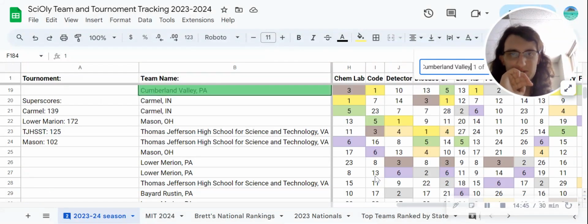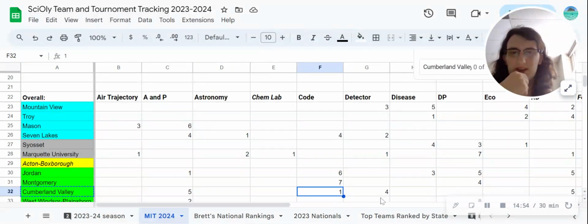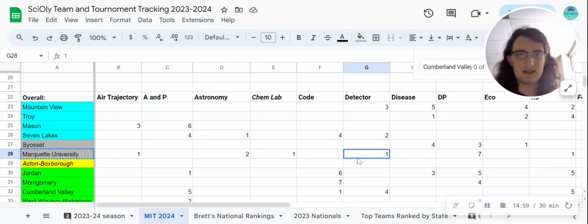But this first at Soaps, beating Mason and Carmel and Lower Marion and Thomas Jefferson in this event is excellent. So I think I'm giving Codebusters to Cumberland Valley. And another one for Marquette's detector building.